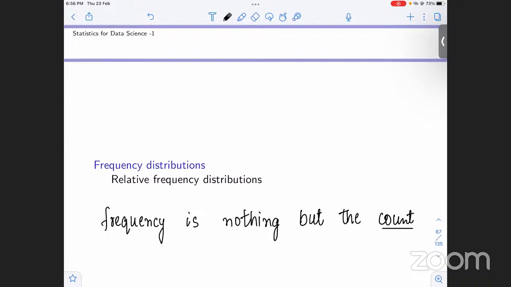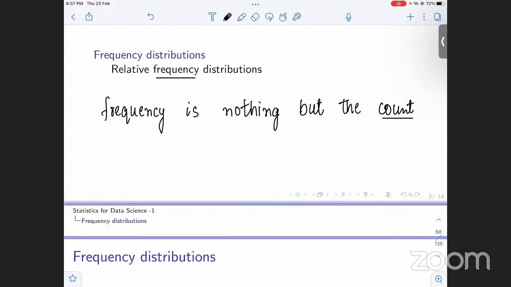Moving ahead, now we have frequency distributions, and then we'll have relative frequency distributions. But to know relative frequency distributions, we must know what frequency is. Frequency is nothing but the count. It is just count. You don't have to mug up your head on this. It is basically the count of a category, or the count of whatever we are concerned with, and that would be the frequency of that thing.